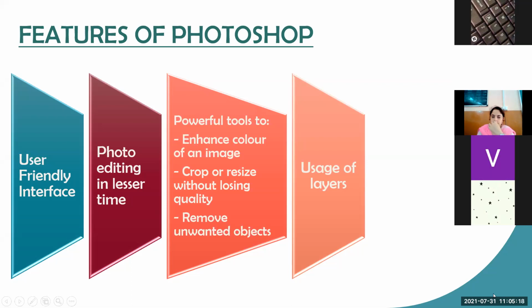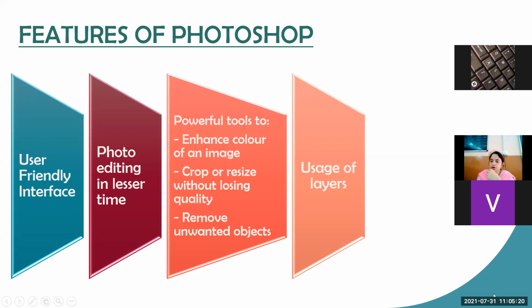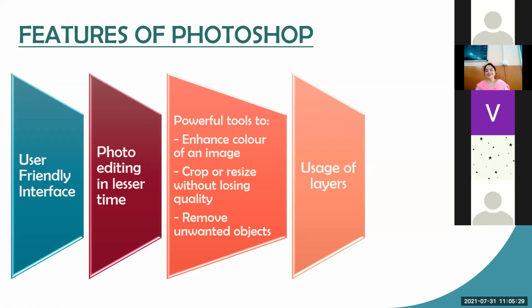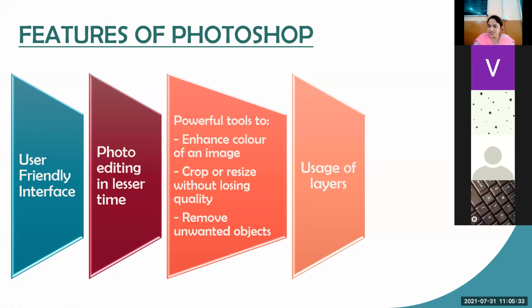Layers are the floating windows. Layers are not the floating windows, beta. Yes, Angel. Layers are the transparent sheets which are used on the top of our original sheet. Correct. Layers are the transparent sheets that can hold the objects and that can be placed on the top of each other. एक दूसरे के ऊपर transparent sheets हम place कर सकते हैं and each sheet has a different object, and when we look at the whole picture, they give us the whole picture.